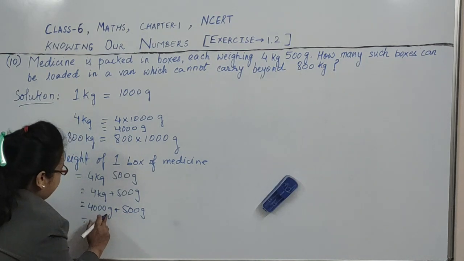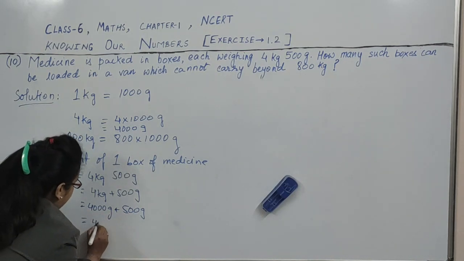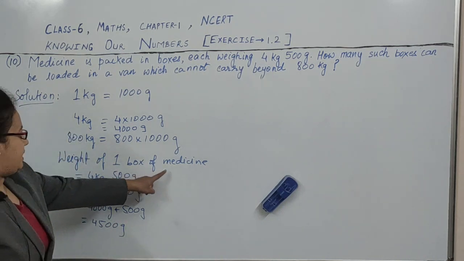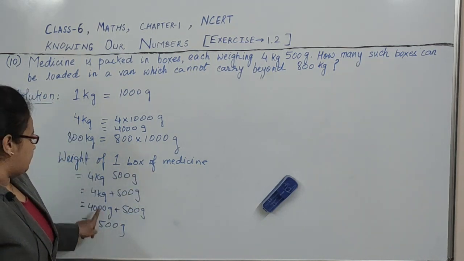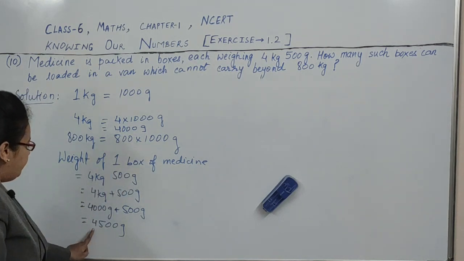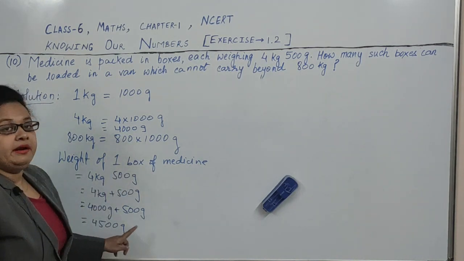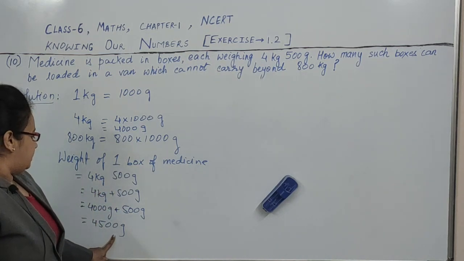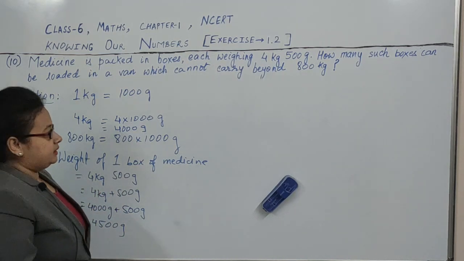So 4000 gram plus 500 gram will be 4500 gram. So the weight of one box of medicine is 4 kg 500 gram, which equals 4500 gram. We converted this kg into gram. So now it is in the form of gram.